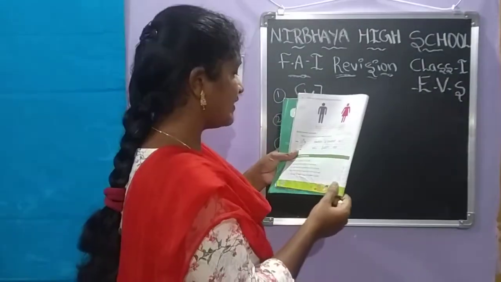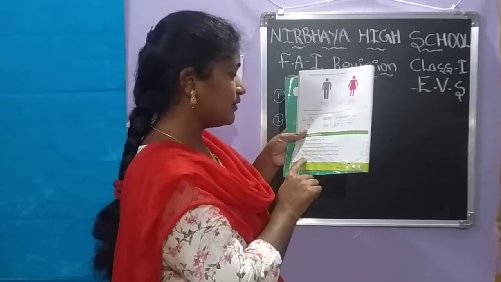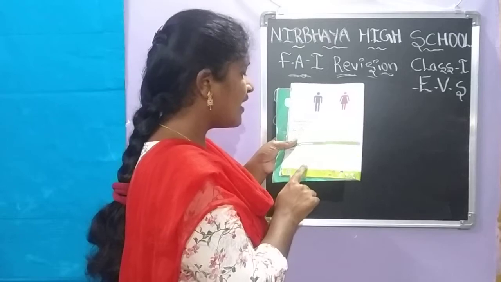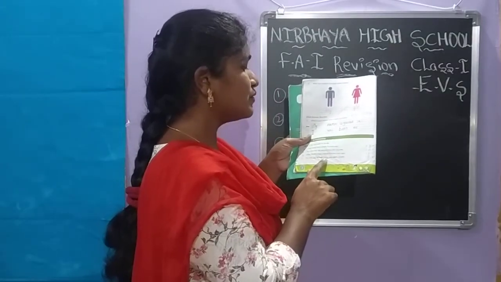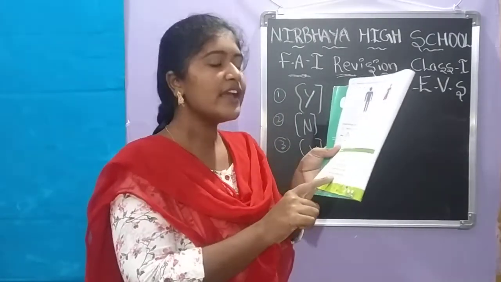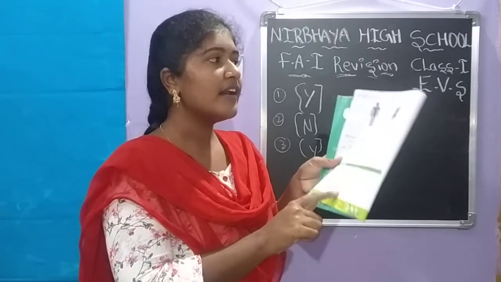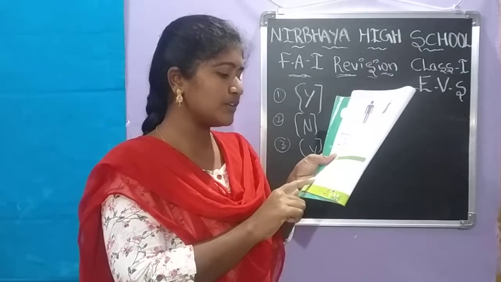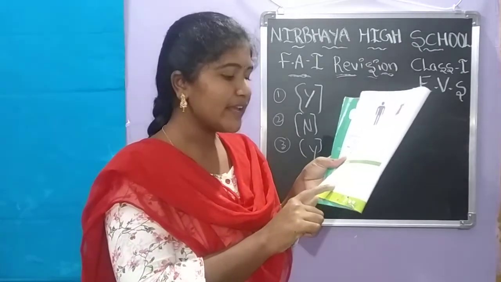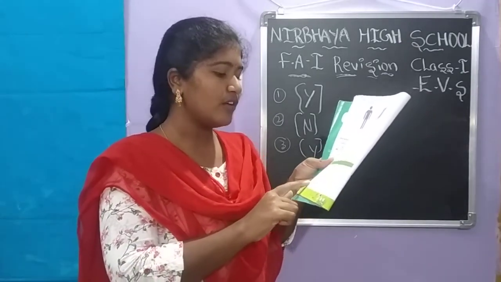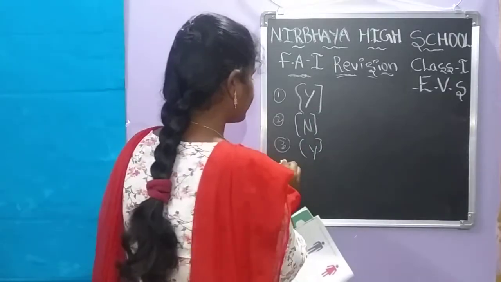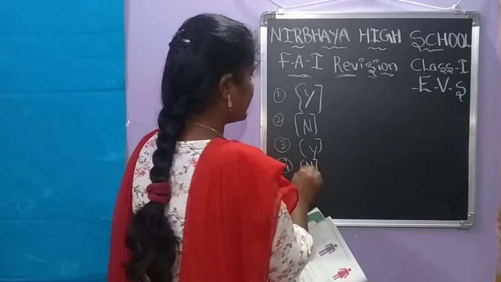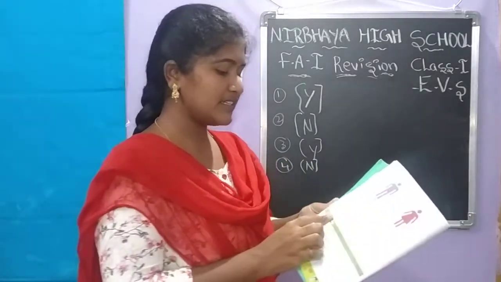So we have to write N. N means no. Okay.